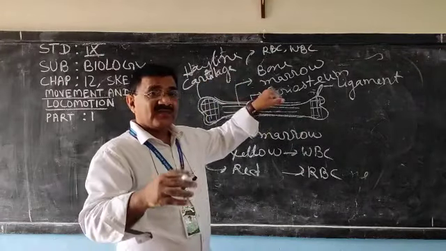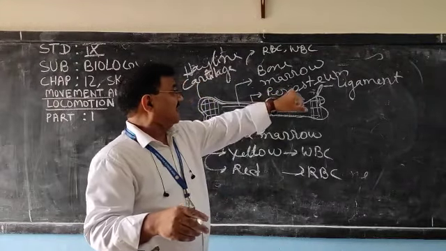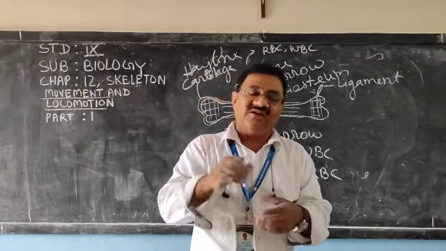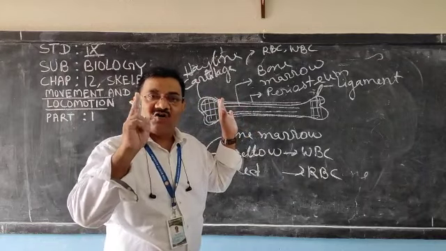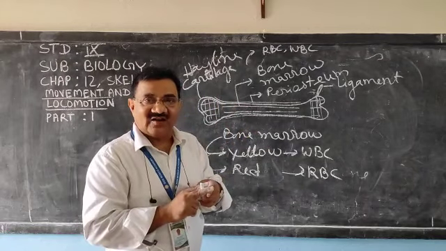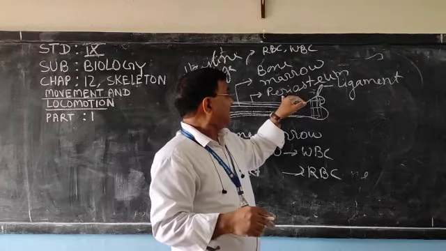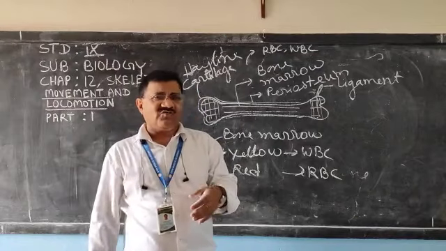That nutrition is supplied by the blood, and the outer covering periosteum helps in supplying nutrition and oxygen to the osteoblast or osteocyte, which is the cell of the bone.